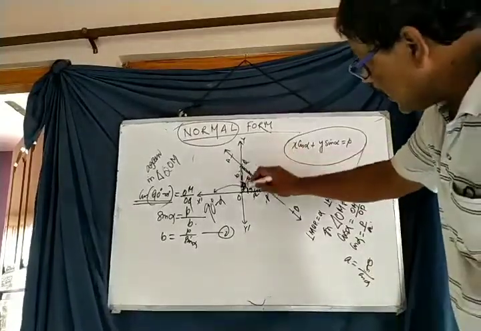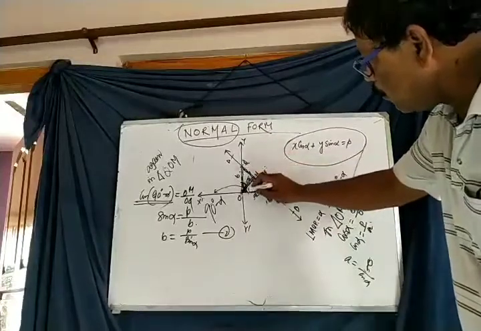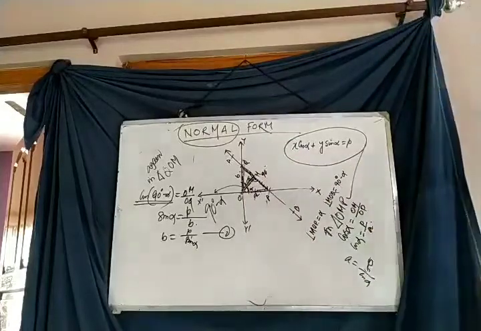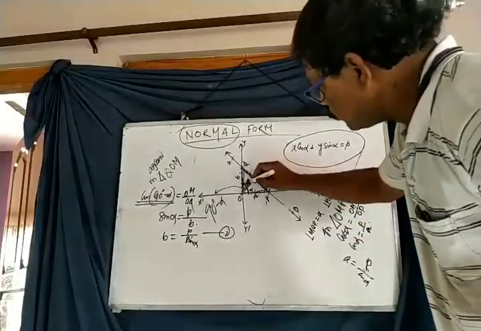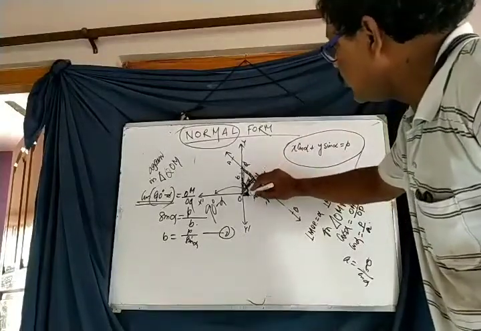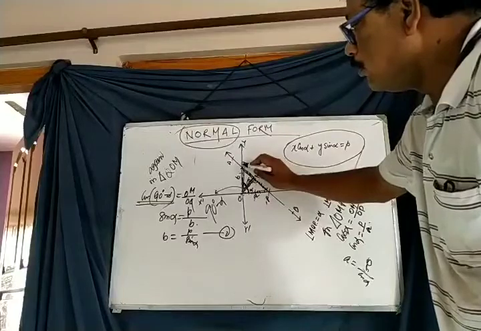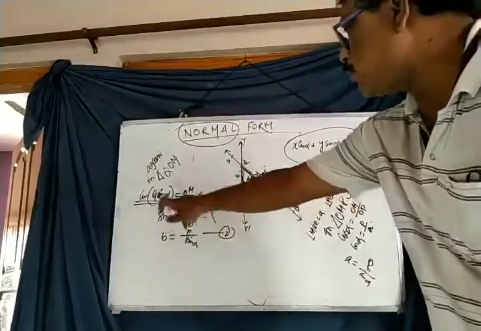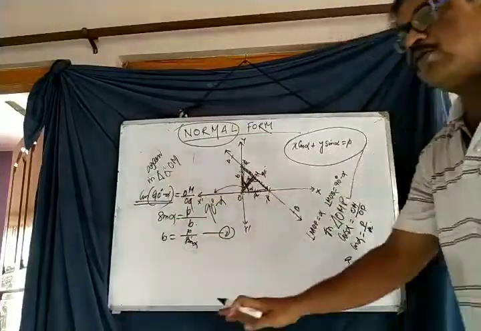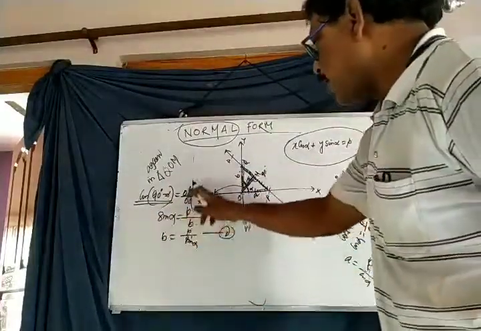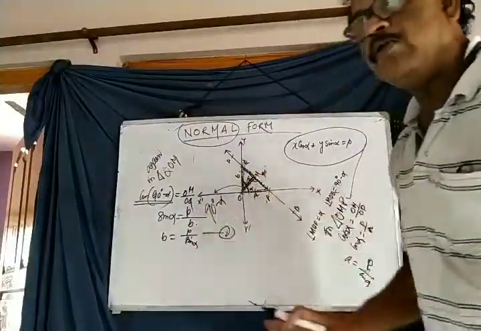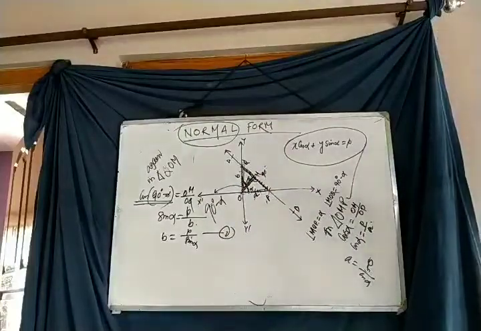And in triangle QOM, this angle is 90 degree minus alpha. So this is the base, and cos 90 degree minus alpha is equal to OM by OQ. Cos 90 minus alpha, according to the rule of complementary angle, is sin alpha, and OM is equal to P, which is given, and OQ is equal to B. So B is equal to P by sin alpha.